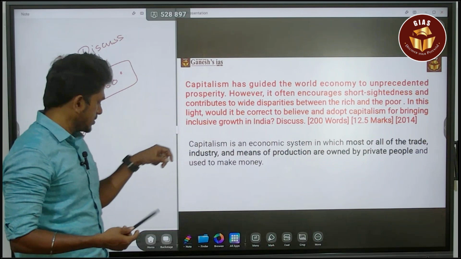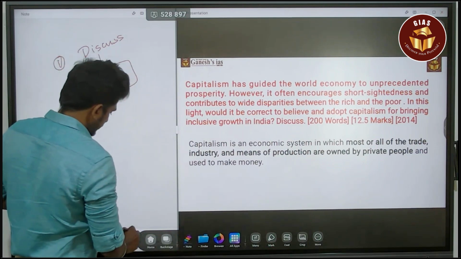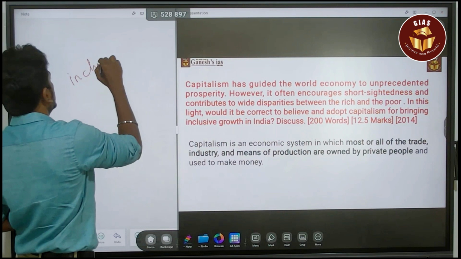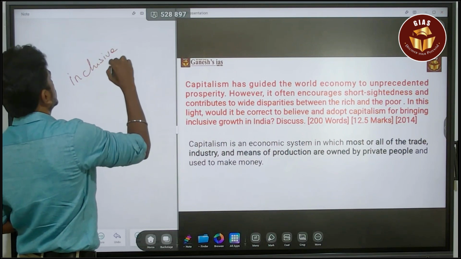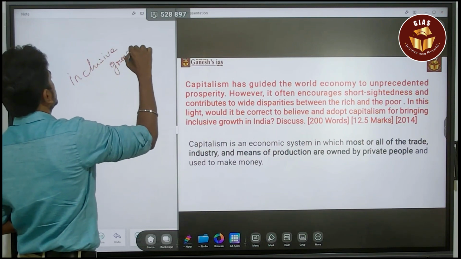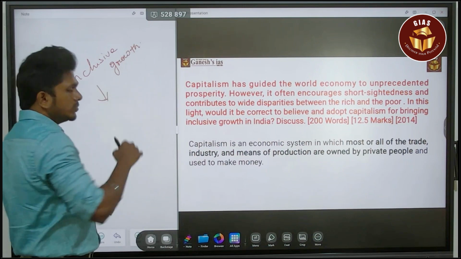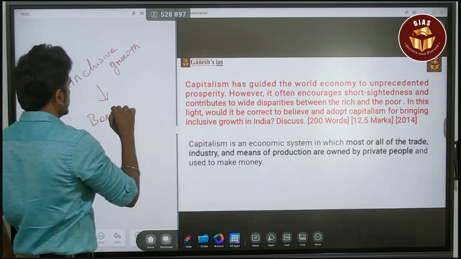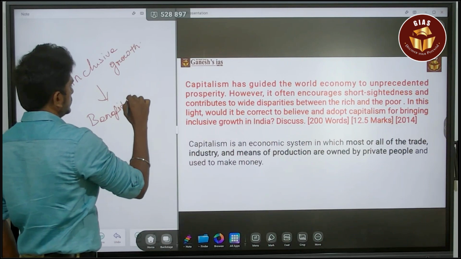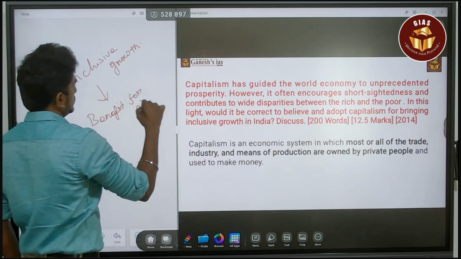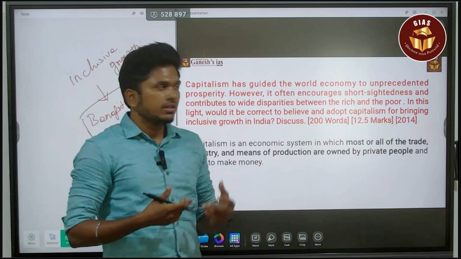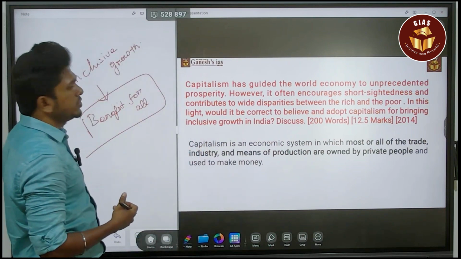But here the major issue is that they are asking about inclusive growth, which means benefit for all, or else no one is left behind. That is the thing about inclusive growth.